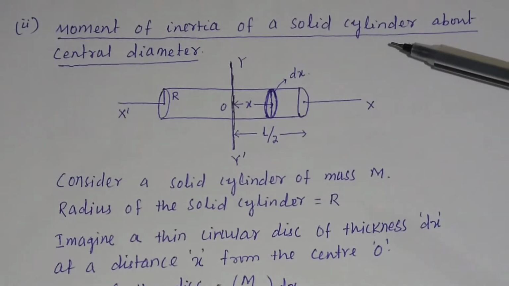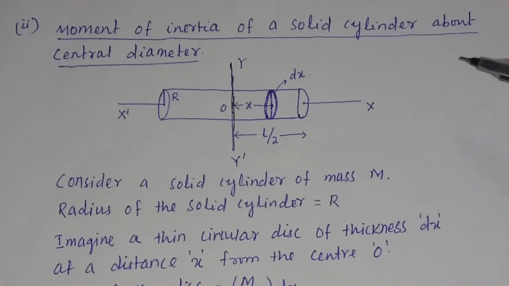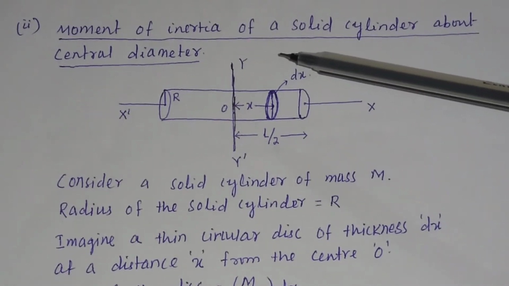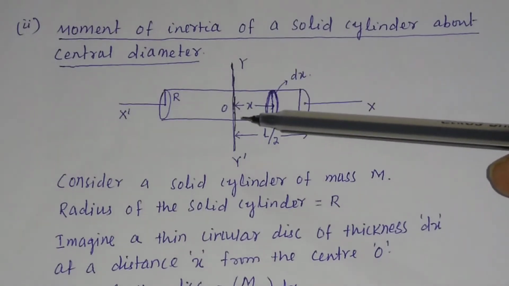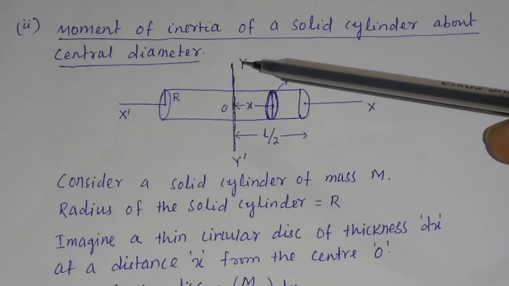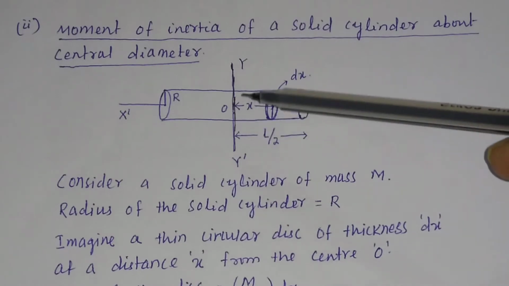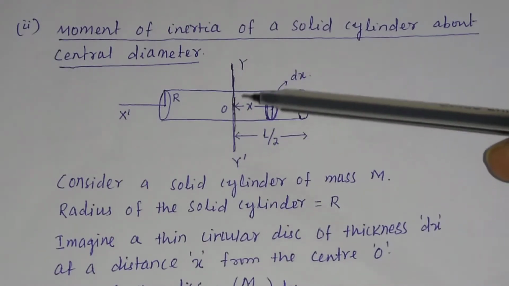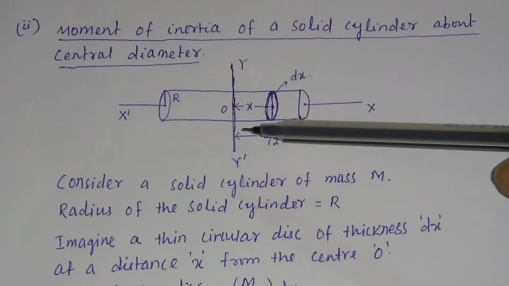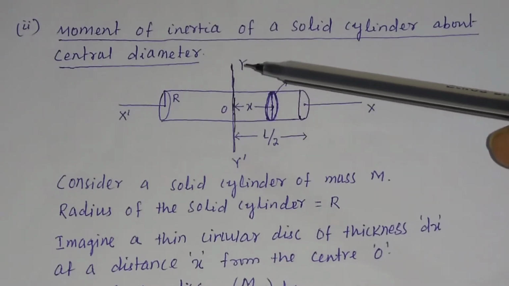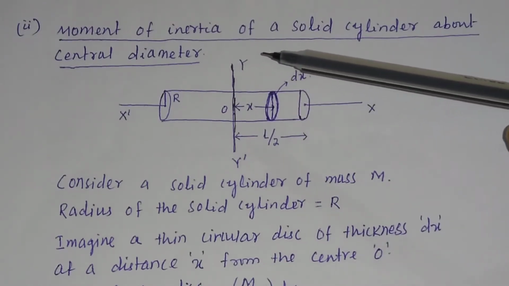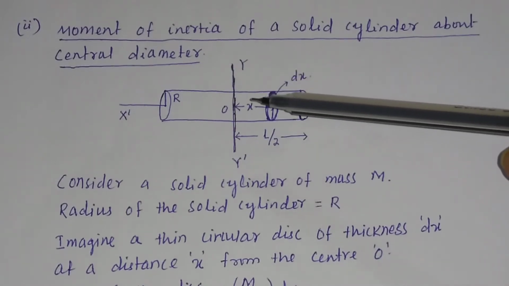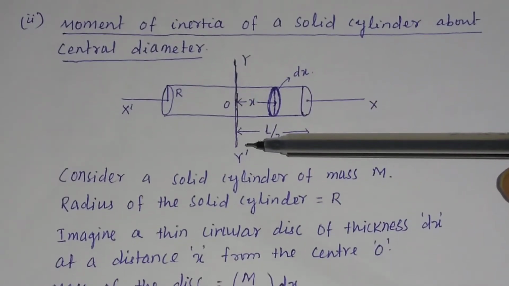Now let us calculate the moment of inertia of a solid cylinder about the central diameter. This is the central diameter of the solid cylinder. It is represented here as y dash. This is the central diameter of the solid cylinder, and let us find out the moment of inertia of the solid cylinder about this central diameter.